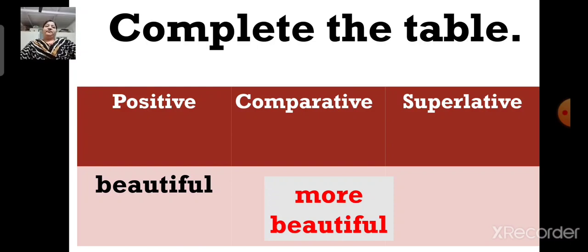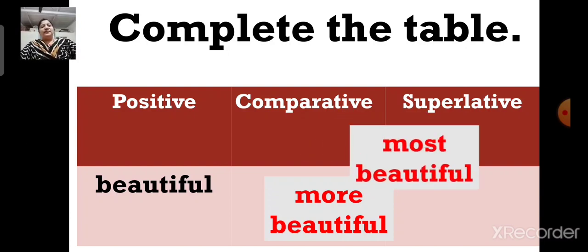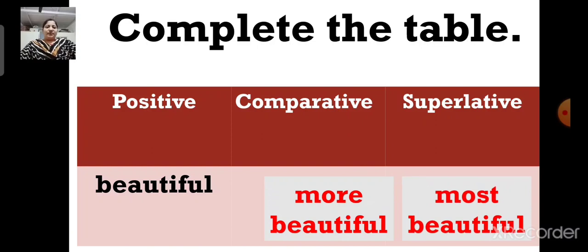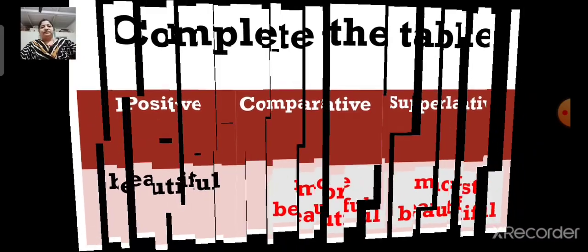Okay. Now, what is the superlative degree, children? Yes. The superlative degree of the word beautiful will be most beautiful. Understood? You cannot say beautifulest. That is also wrong. So you have to say most beautiful. Okay. Beautiful, more beautiful, most beautiful. Next.